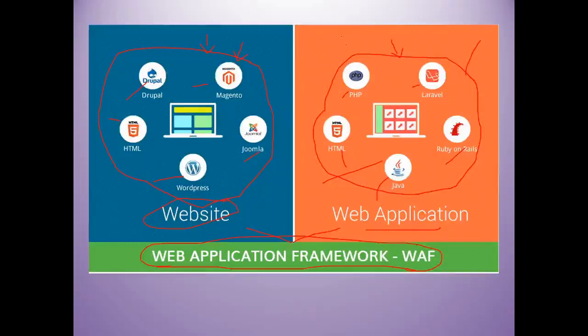And the web application framework we already saw what it is: user interaction, authentication is there, and you can make changes in it. Whereas in a website you cannot make changes, those are fixed web pages with no interaction. So now we'll see some of the platforms to develop web applications using a web application framework. In that we have first Python Django.